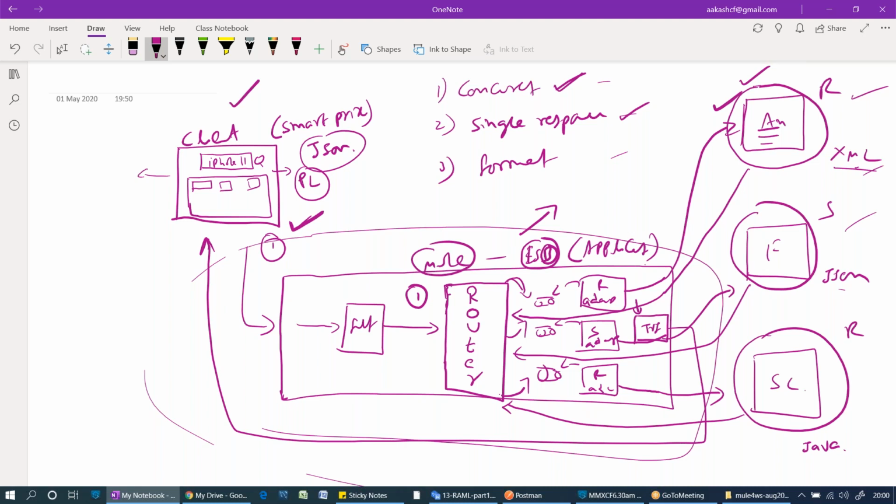So finally, in integration, why did the name Mule come? What is a mule? First of all, tell me what a donkey does. What will the donkey do? It will carry goods from one place to another. Here, what we are doing is carrying data from one place to another place. We are doing donkey work. So that is why the name Mule came. You can see the logo as well. The Mule logo is the front face of a donkey.